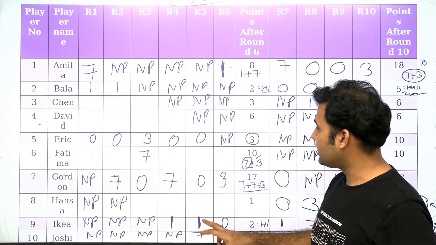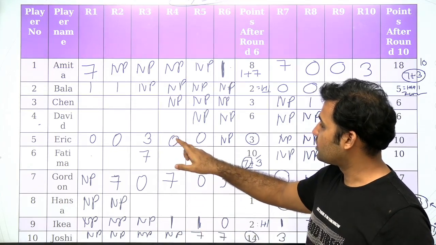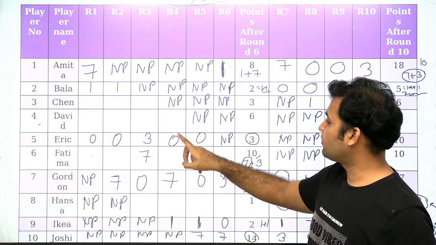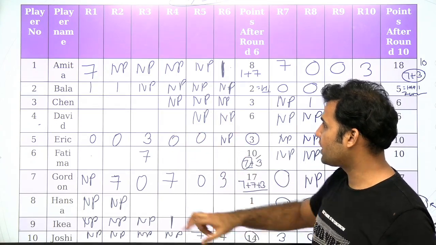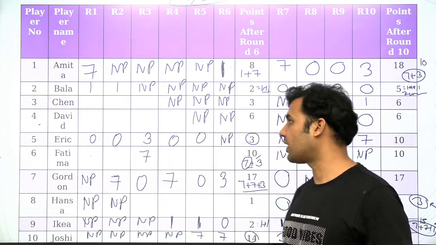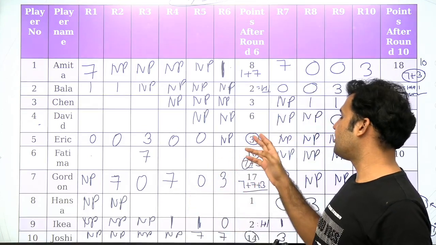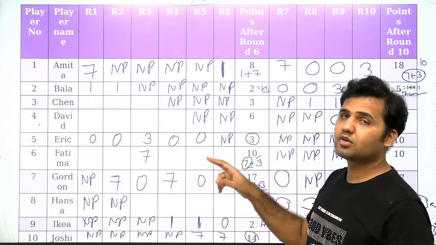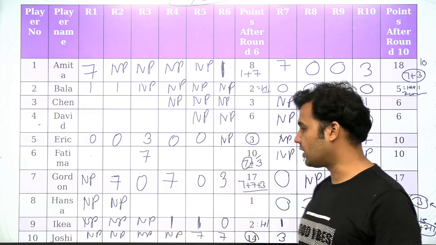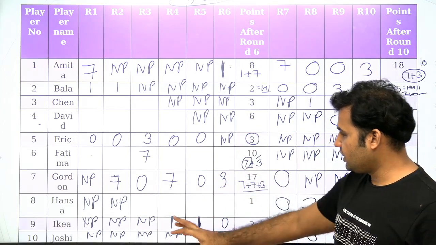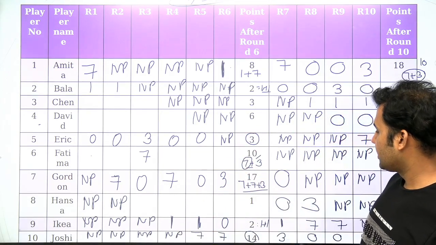If 1 is here and 1 is here, then this column is not available to place 1, this cell is also not available for 1, and these two cells are also not available for 1. So the possibility for Eric to get a score of 3 is 3 plus 0 only. Okay, now we know the score of Ikea also.